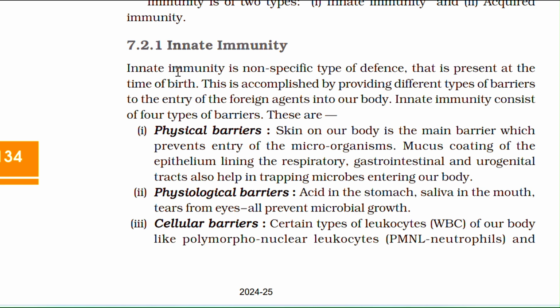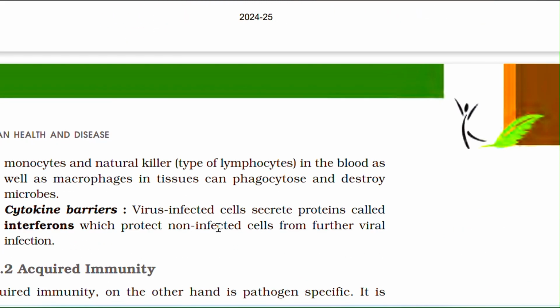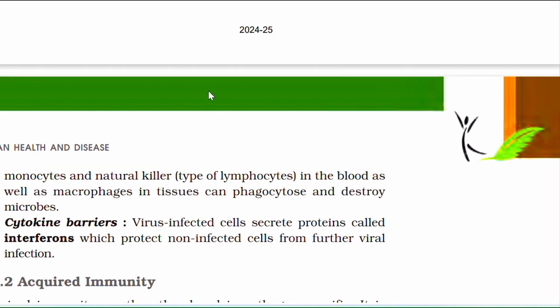Innate immunity. Innate immunity is a non-specific type of defense that is present at the time of birth. This is accomplished by providing different types of barriers to the entry of pathogen particles into our body. Innate immunity consists of four types of barriers. These are physical barrier, physiological barrier, cellular barrier and cytokine barrier.